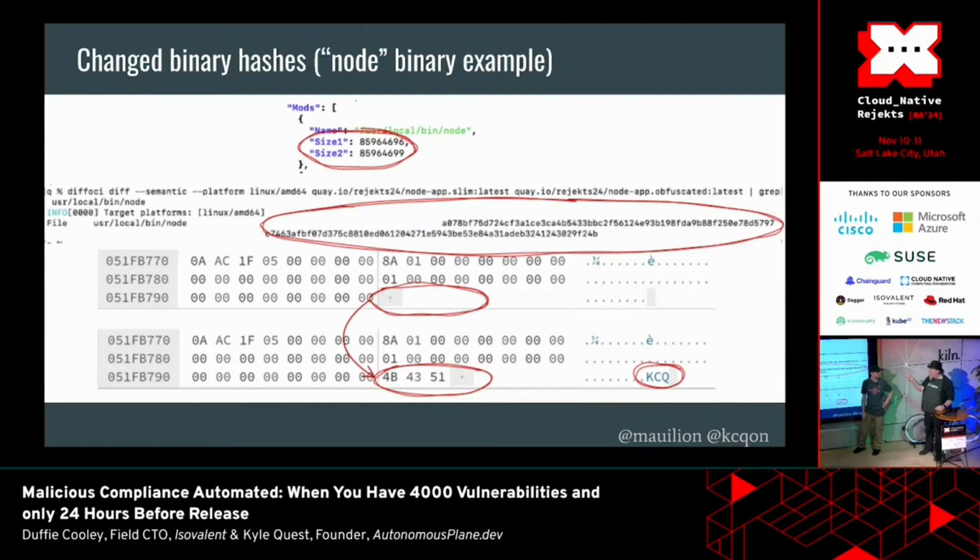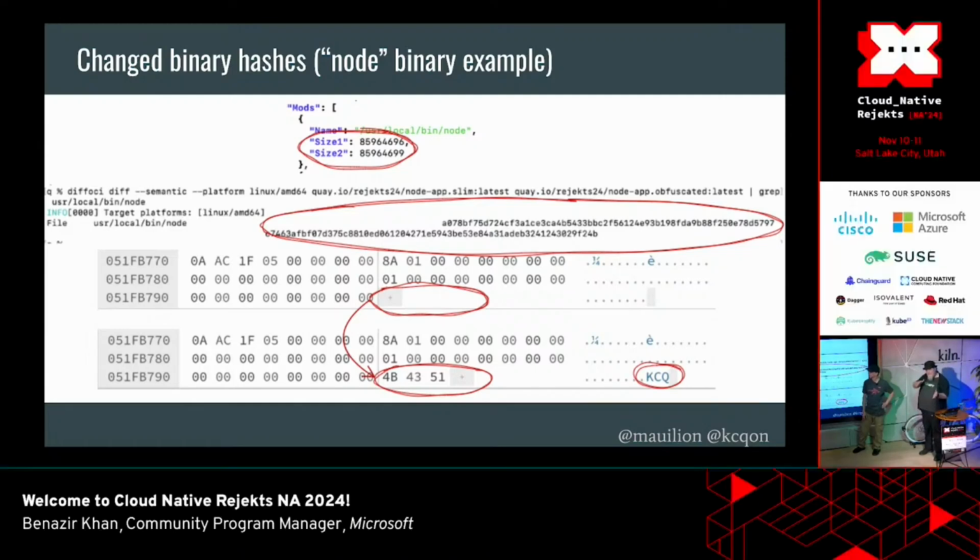And this one takes the obfuscation another layer deeper. Some scanners, Grype, Syft, things like this, will actually evaluate the binaries themselves and look at the metadata for the binaries. They'll go in there and see if you have any node npm packages installed and evaluate those, not looking at the Ubuntu repository but at the npm repository. A different set of data. This defeats that because it makes it so that they don't match anymore.